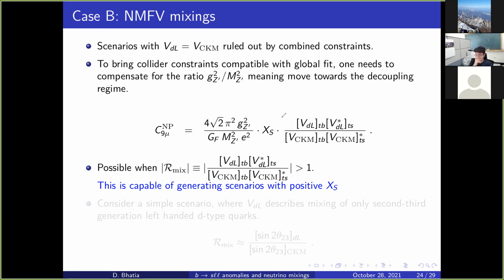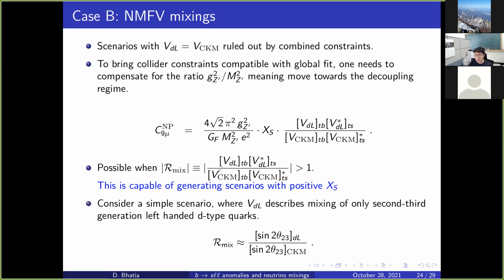We also have one advantage of this factor: earlier this factor was 1, so we were relying only on excess negative solutions. But now since this factor is not equal to 1, it can also be negative, so we can have both excess positive and excess negative solutions. So we can allow for both solutions. That's also the advantage of going to non-minimal flavor mixing.